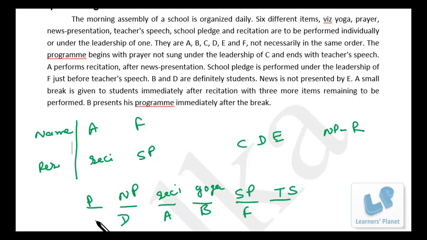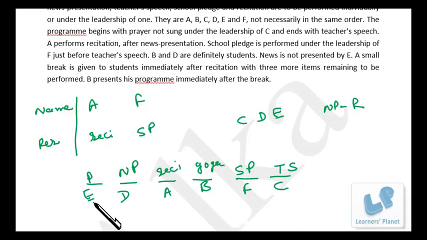So we can have C and then E. C cannot be over here, so we can have D or E. D cannot, E cannot be over here, so we can have C and D. Then D cannot be over here, so we can have C or E. So we can have more than one combination. It can be D, C, E. It can be E, D, C. So not a unique answer.